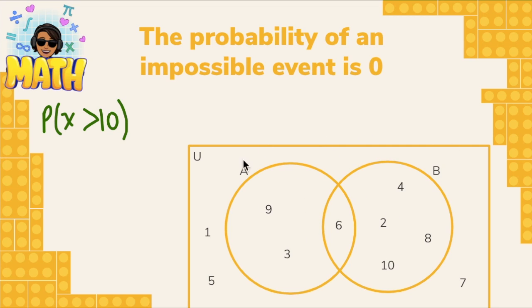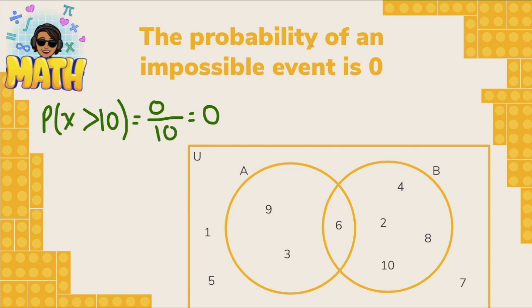Because all the numbers are less or equal than 10, right? So here the probability is going to be, well, 0 possible numbers that are greater than 10 divided by the total number of elements that we have in the universe, which is going to be equal to 0.